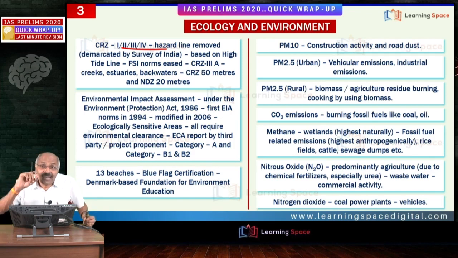And there is one separate category of no development zone, where agriculture and normal repairs are allowed. Other than that, major constructions are not allowed. That is no development zone. Students must have clarity with regard to no development zone. No development zone is 200 meters normally.